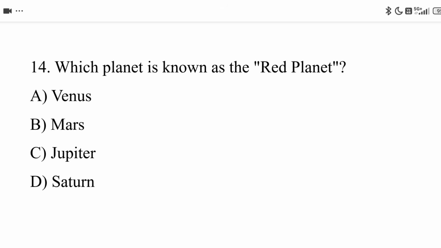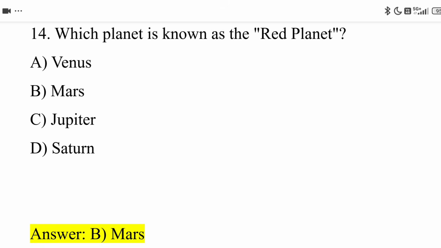Next, 14th question. Which planet is known as the red planet? Option A, Venus. Option B, Mars. Option C, Jupiter. Option D, Saturn. And the correct answer is option B, Mars.